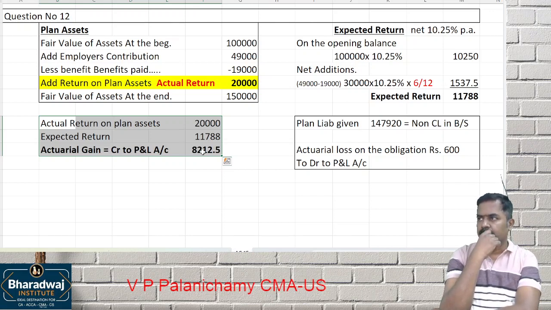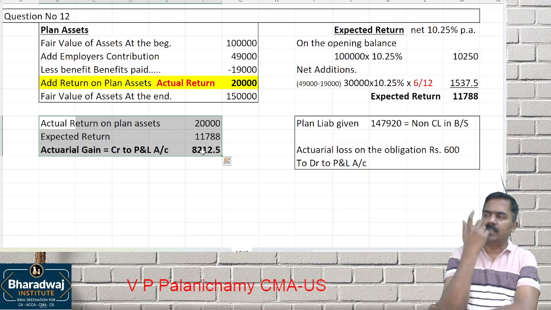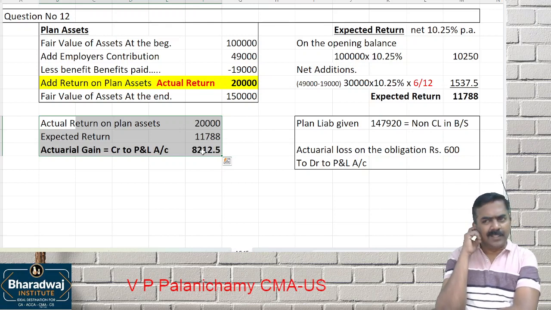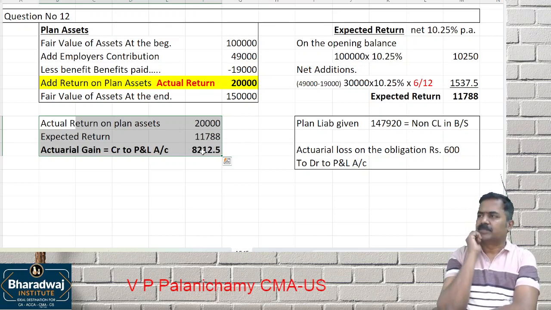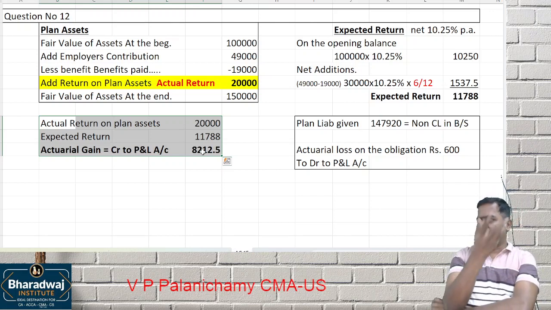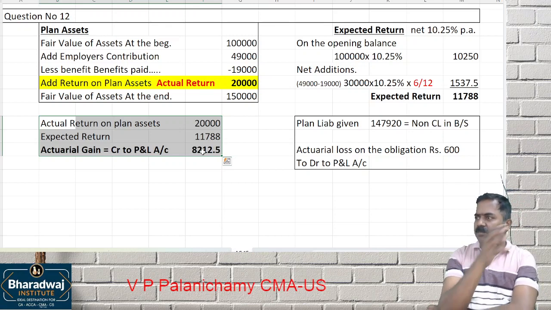Actually, the gain which we get will be classified as income from investments. That is other income. It is connected to employees. Employee benefits are operating expenses. So it will be classified as what? Other income under cash from operating activity.